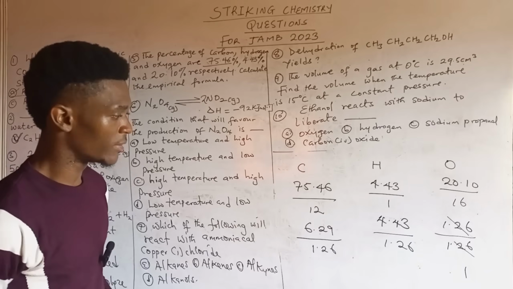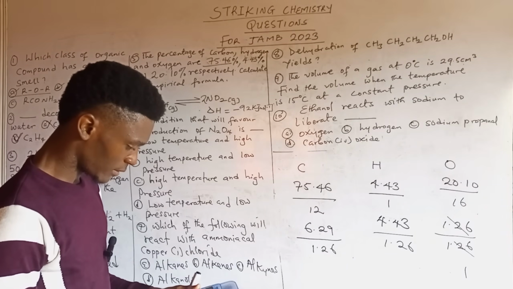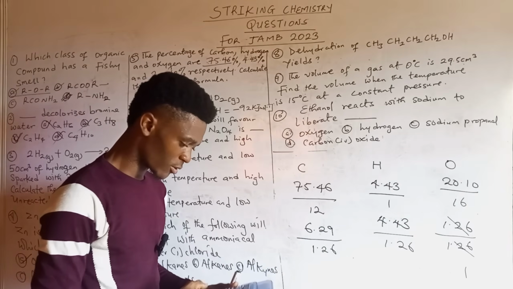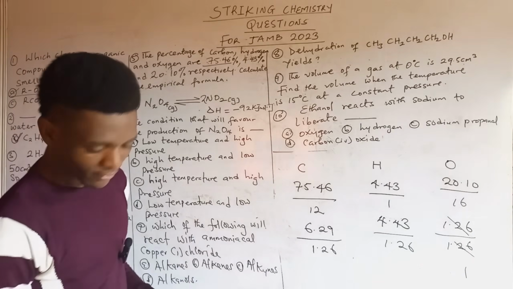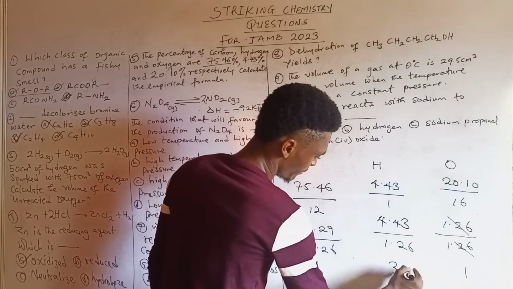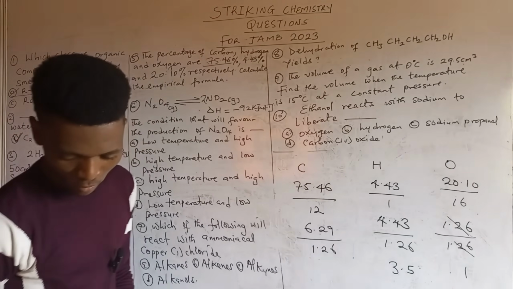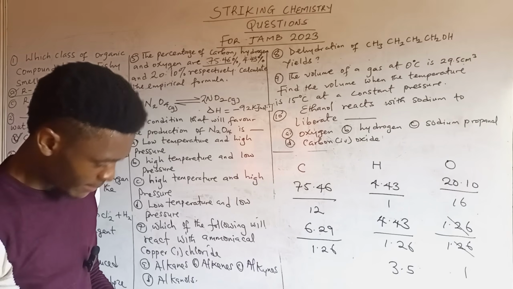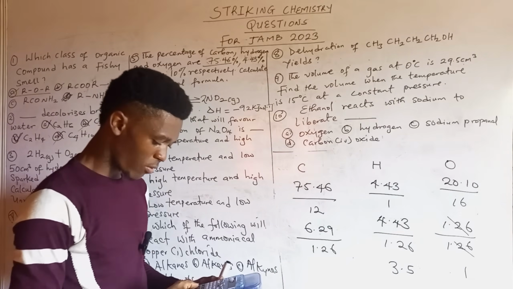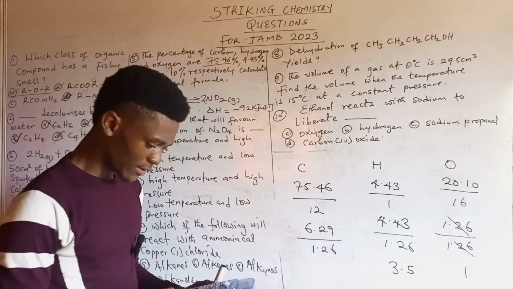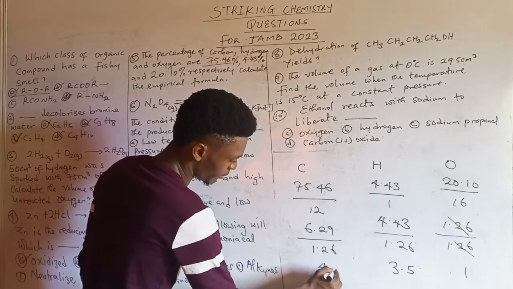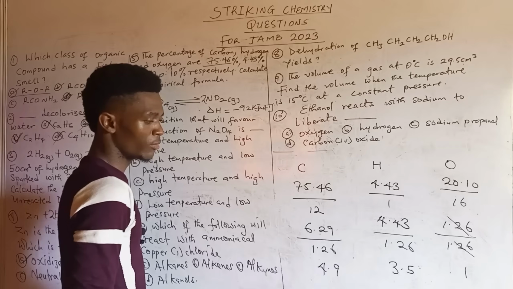Then that of hydrogen, 4.43 divided by 1.26, gives us 3.5, working with one decimal place. Then 6.29 divided by 1.26 gives us 4.9.